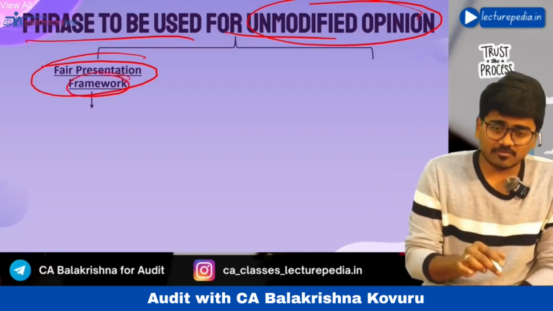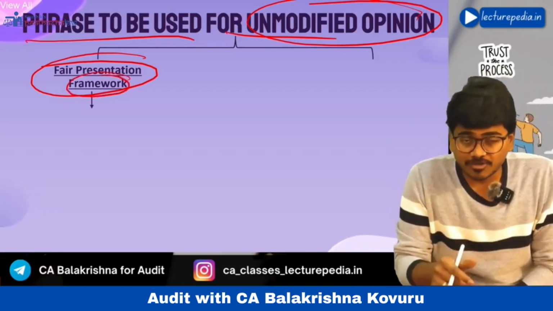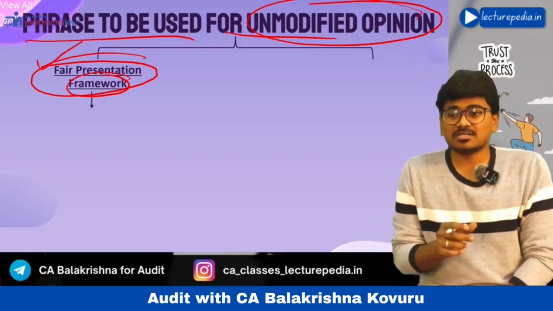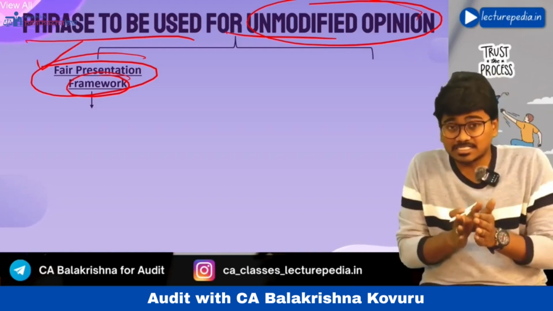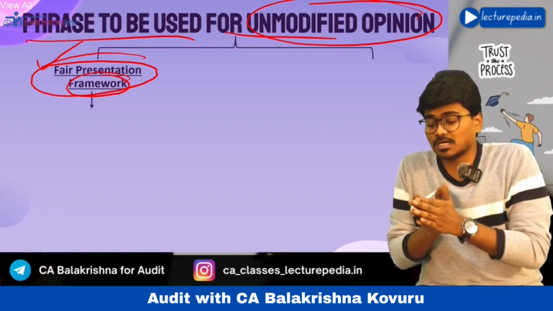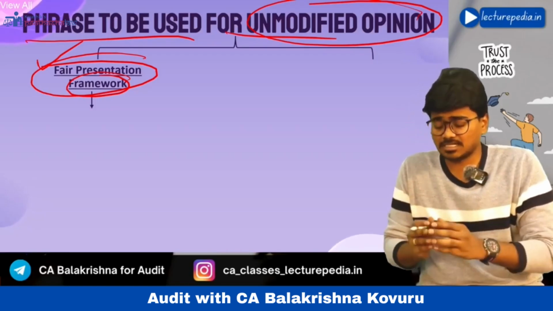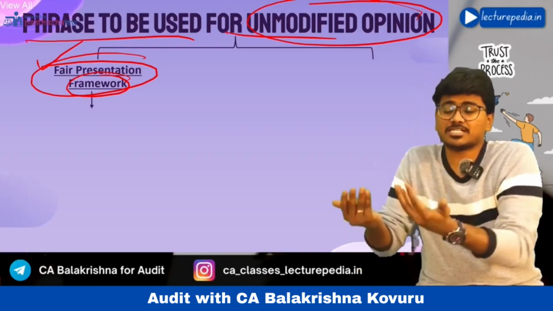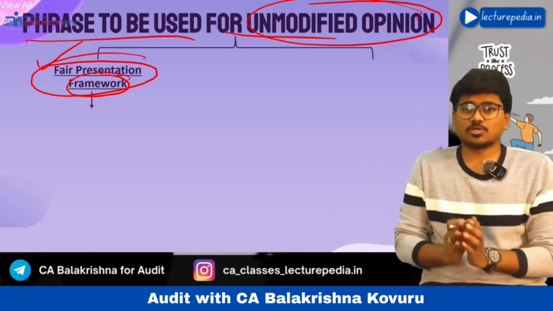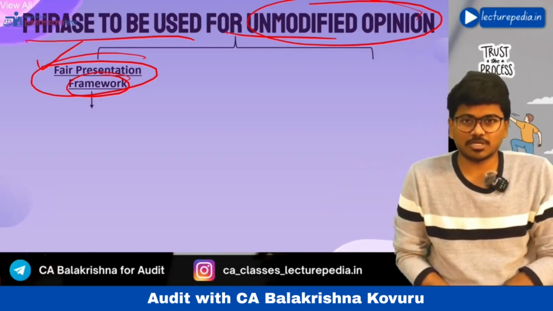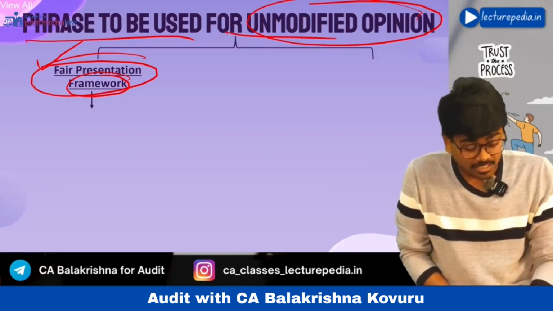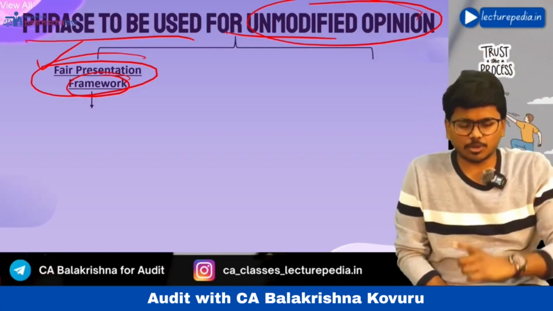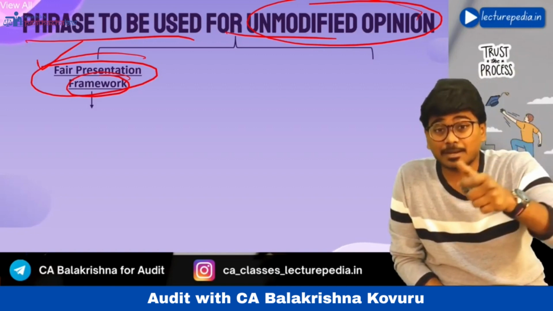If any framework allows deviating from the framework for preparing the financial statements, then such a framework is known as a fair presentation framework. Such deviation should be made when the management feels that it results in a more fair presentation of that particular matter. In such a situation only, the deviation from the framework is allowed. If the deviation is not allowed, you have to strictly follow the framework. Whatever might come, you have to strictly follow the framework. That is known as a compliance framework.